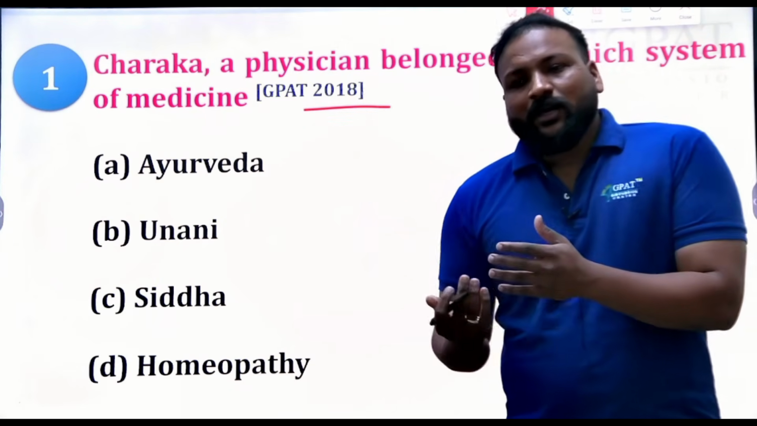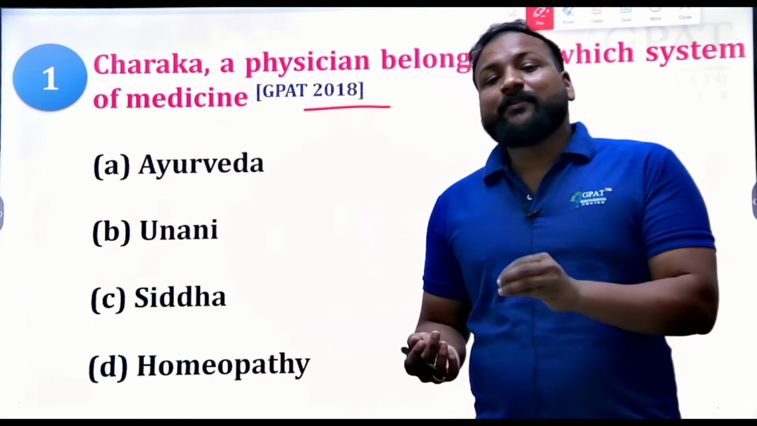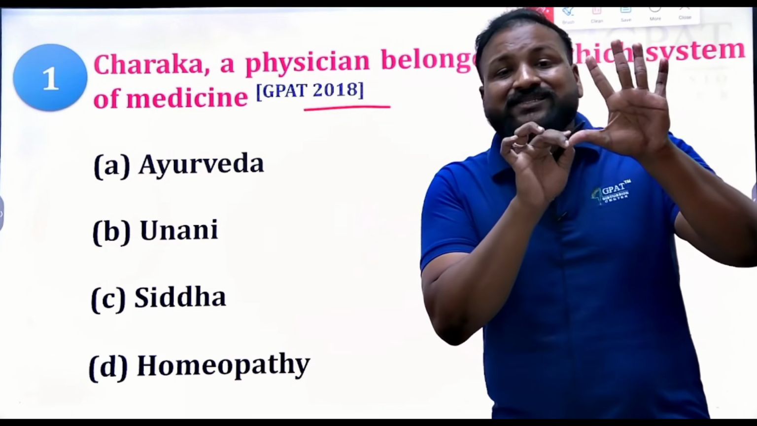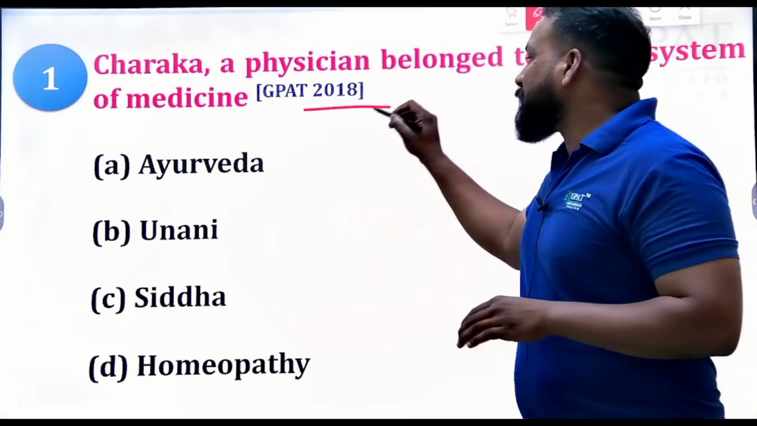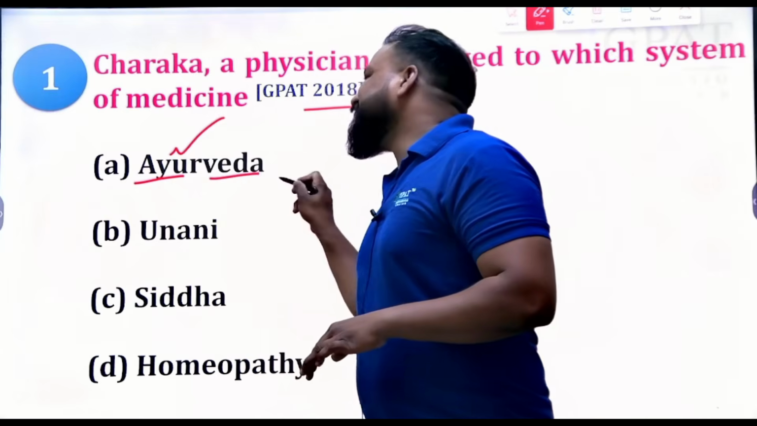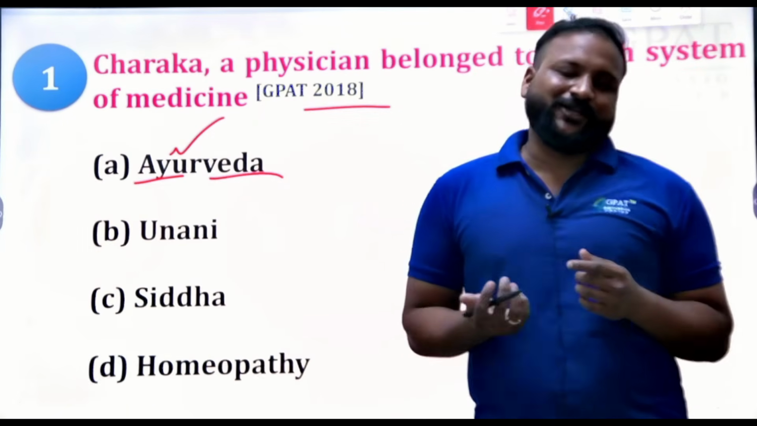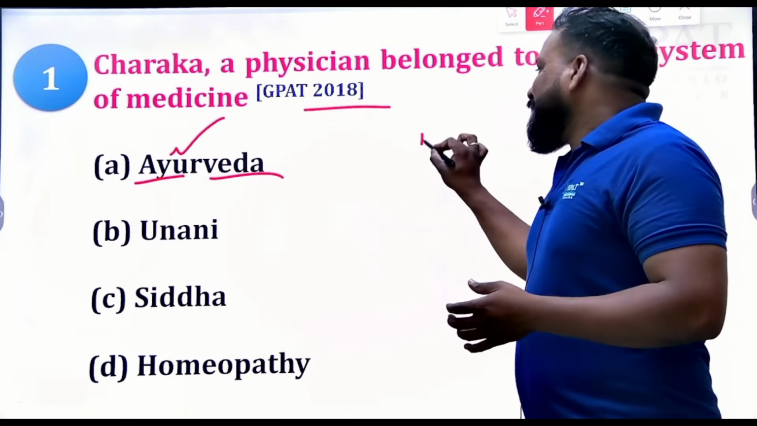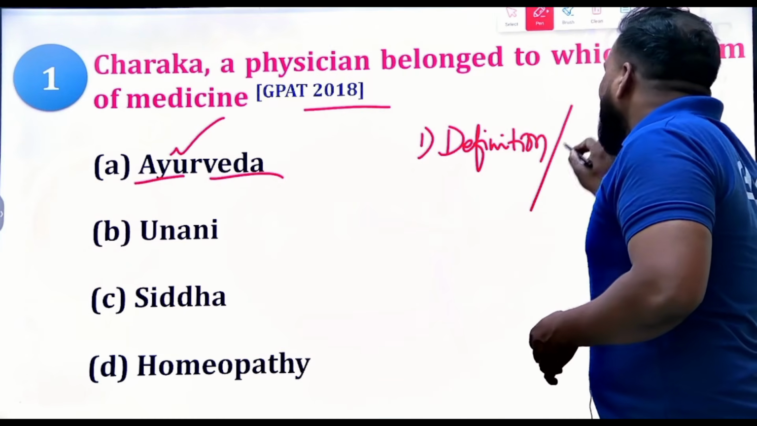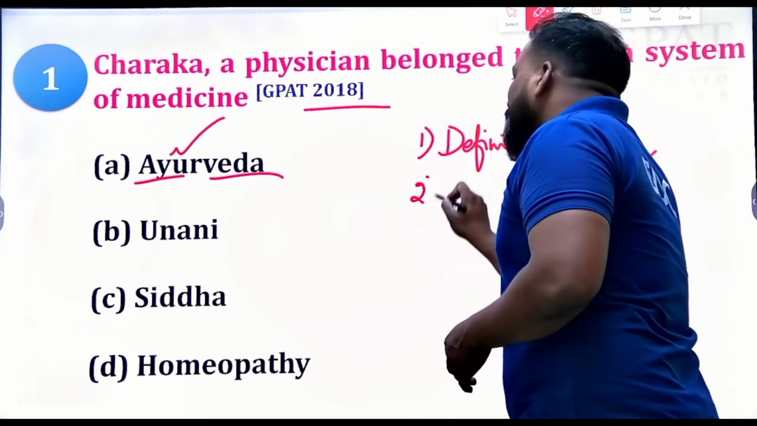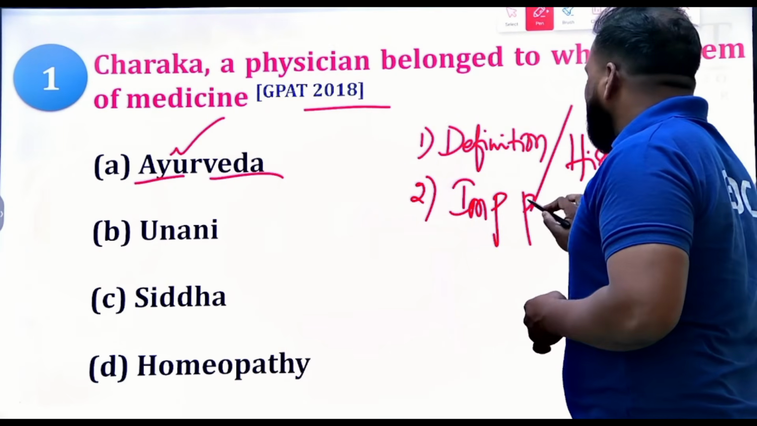While we're discussing the systems of medicine, we need to remember five important aspects. First one is the definition behind it, which means Ayurveda is the ancient science of life. Why? Because Ayur means life, Veda means science. Like how every system has its own definition within its name. And second, the definition or history, and important personalities from it.